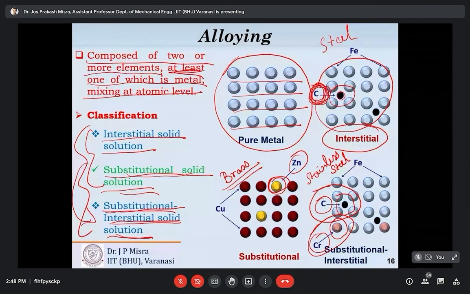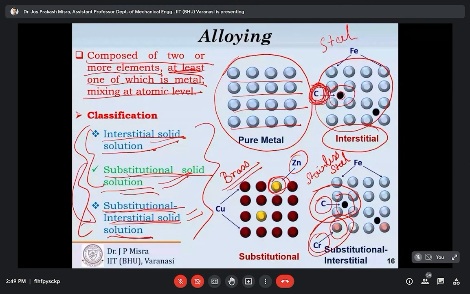Okay, and another aspect of alloying is to reduce the cost. This alloying process can be executed by these three methods: interstitial solid solution, substitutional solid solution, and a mixing of interstitial and substitutional, that is substitutional interstitial solid solution. The typical example of interstitial solution is steel, the typical example of substitutional solid solution is brass, and the typical example of the third one is stainless steel. Okay,